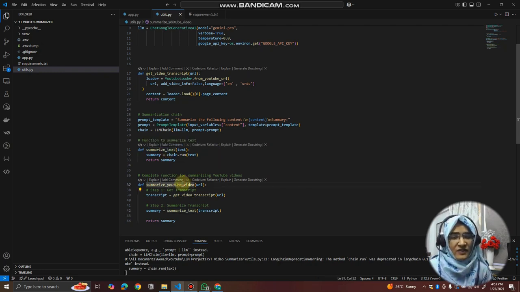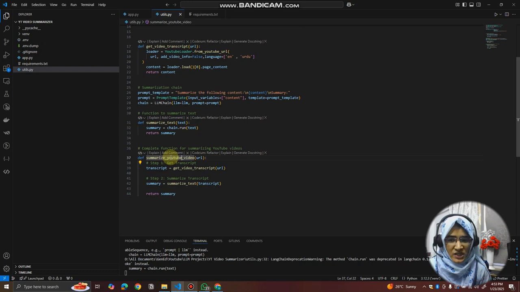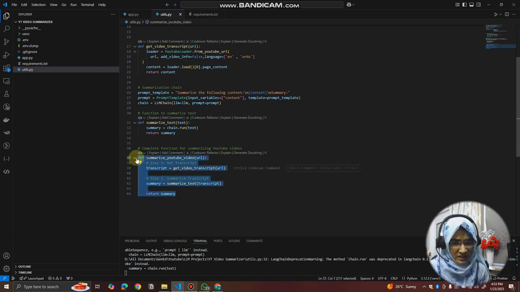Then we have created one more function in order to run these two functions sequentially. First, the user inputs the URL. I pass that URL into the video transcript function, and that will give me the content. I pass that content into the summarized text function, so it can directly summarize the text that we provided to it. So that's the additional thing that I created.